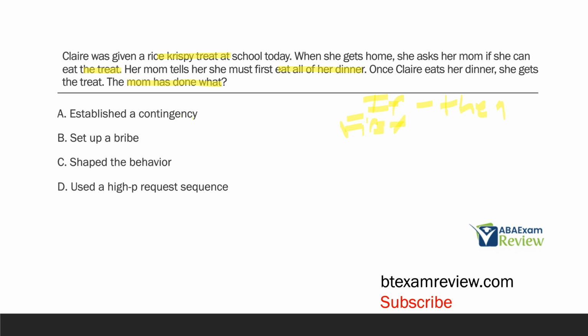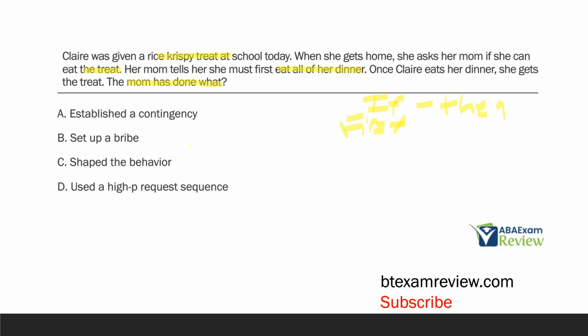Well, she established a contingency. As a technician, you're going to be establishing contingencies all the time. Contingencies are a great way to get a behavior and then immediately reinforce that behavior. The mom gets Claire to eat the dinner, and then gets to reinforce with the treat. We're always trying to establish contingencies. If you do this, then this happens.